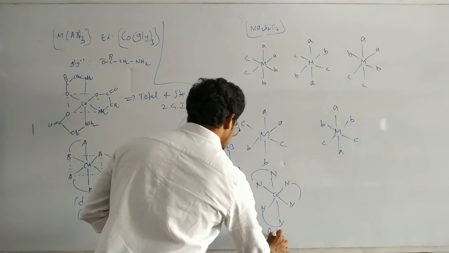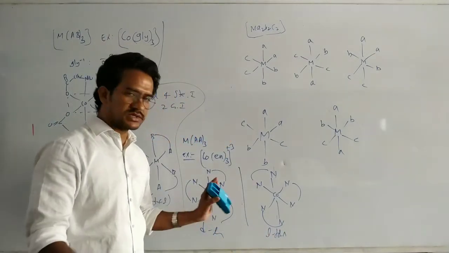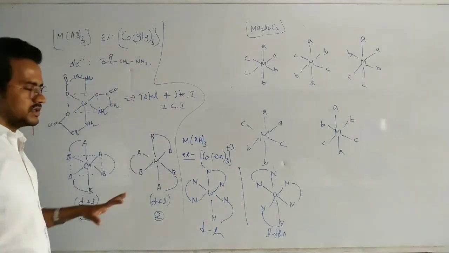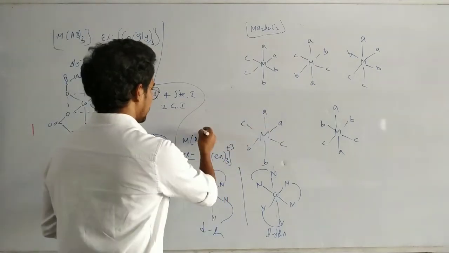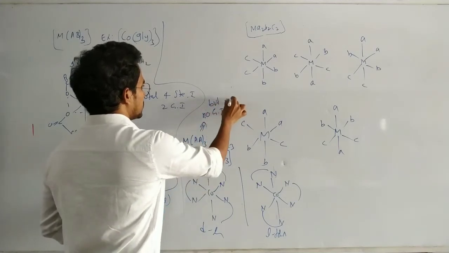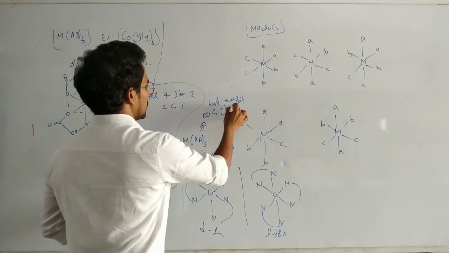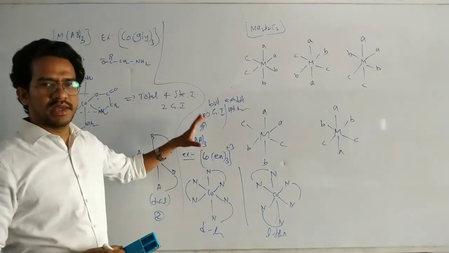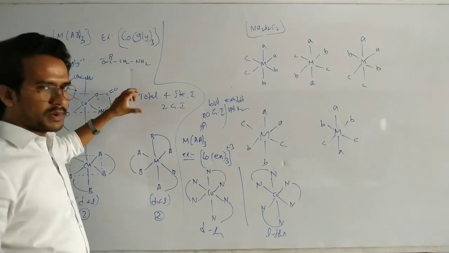It has a levo form and a dextro form. Geometric isomerism is not possible because they are different atoms. So here, a very important point: no geometric isomerism, but it exhibits optical isomerism. This other one exhibits both geometrical and optical.